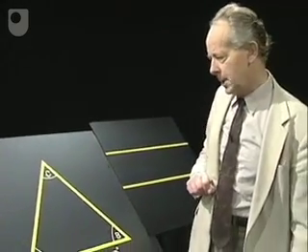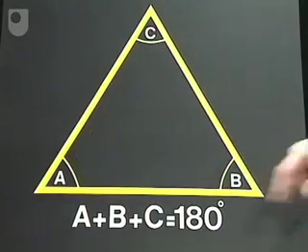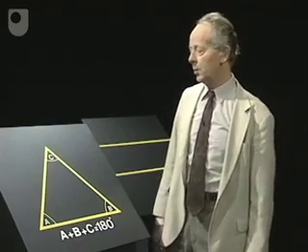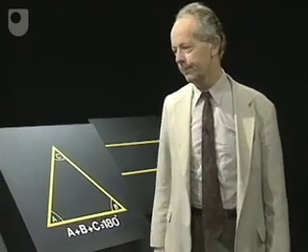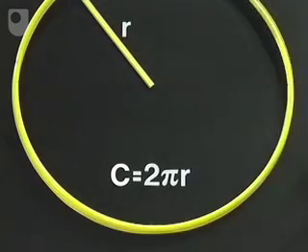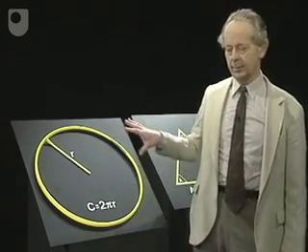As for triangles, well, the sum of the angles of the triangle all add up to 180 degrees. And it doesn't matter what the shape of the triangle is or its size, you always get 180. As for circles, well, the circumference of the circle is 2 pi times the radius r. And again, it doesn't matter what the size of the circle is, you will always get 2 pi r. So that's Euclidean geometry.